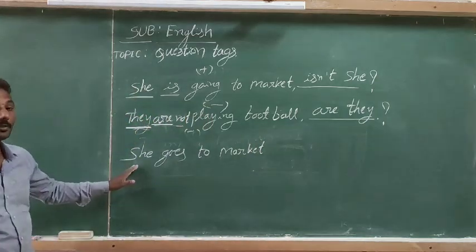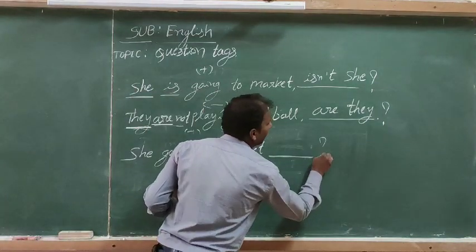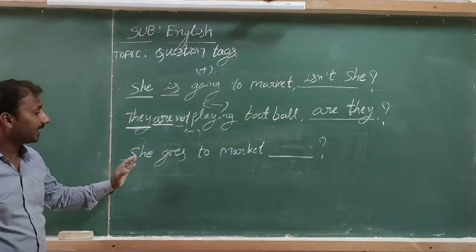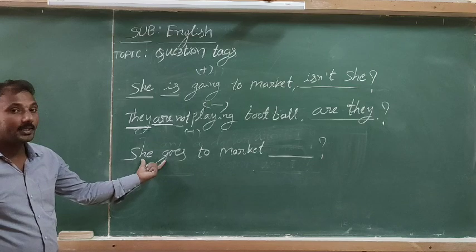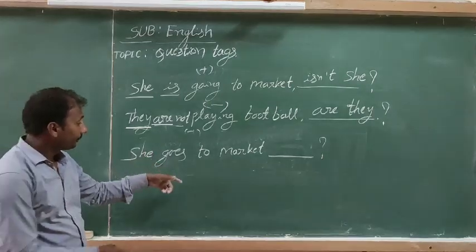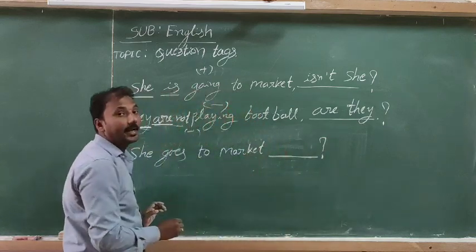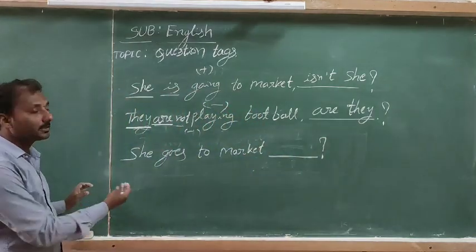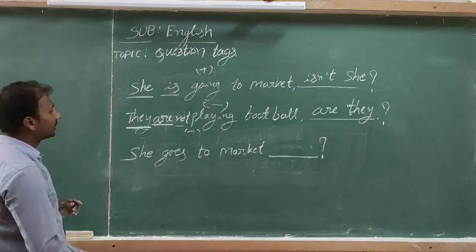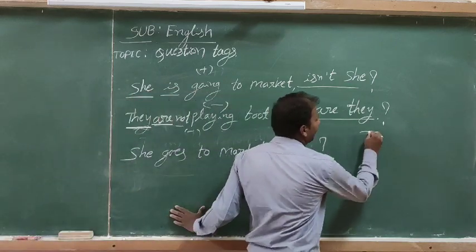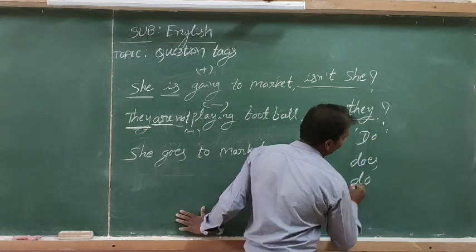She goes to market is a simple present tense sentence. How to add a question tag when there is no helping verb? There is no helping verb, and we add the helping verb only in the question tag. How to write this? We follow the do forms of helping verbs: does, do, did.